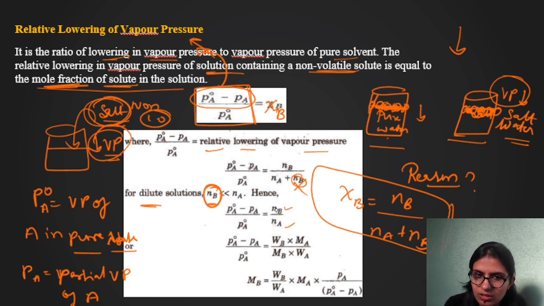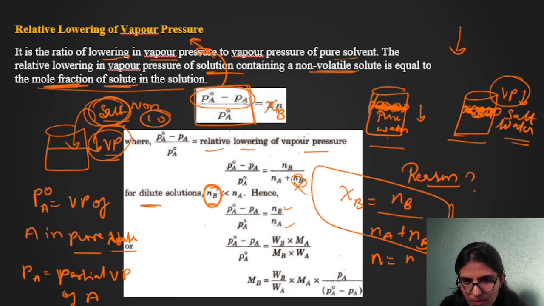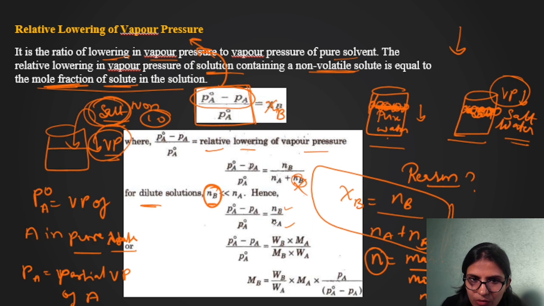Right? I got this. And we know that the number of moles can be written as mass by molar mass, or we can call it molecular mass. Mass is denoted by W and molecular mass is denoted by M. So wherever we have N, we will write W by M. So in place of NB I wrote WB by MB, divided by NA, and in place of NA I should write WA by MA, right?